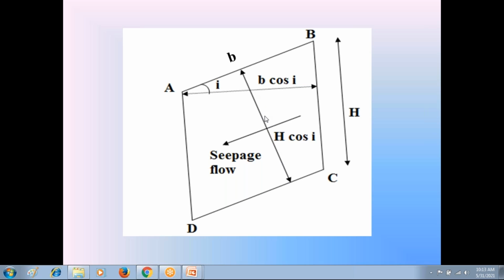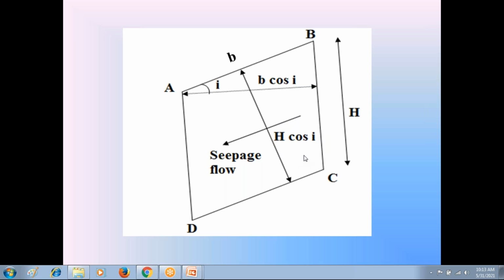Between this direction and the vertical, please check this, this direction is perpendicular to the soil slope. So with respect to vertical, this direction makes the angle I. Since the vertical height is h, that vertical height h along this direction is h into cos I. So this h into cos I is the height of the soil prism perpendicular to the seepage flow.